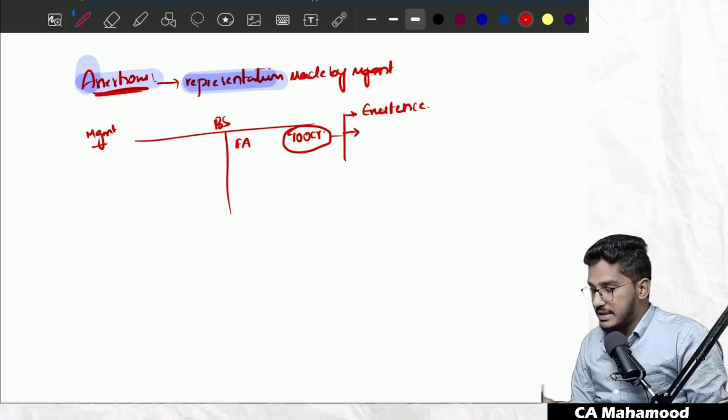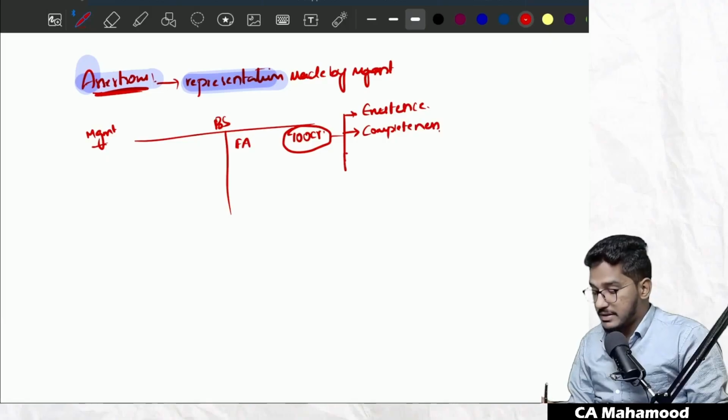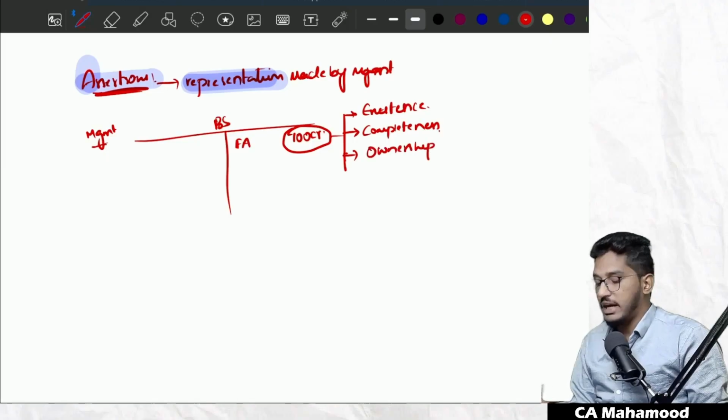And by showing the fixed assets as 100 crores, management is trying to convey that they have completely recorded all the fixed assets. They did not miss out anything from the books of accounts, and then the total value came to 100 crores. That we call completeness assertion. And by showing this, they are impliedly trying to convey that they are the owners of those assets. We also call it rights. So management is trying to convey that they have ownership rights against those assets.